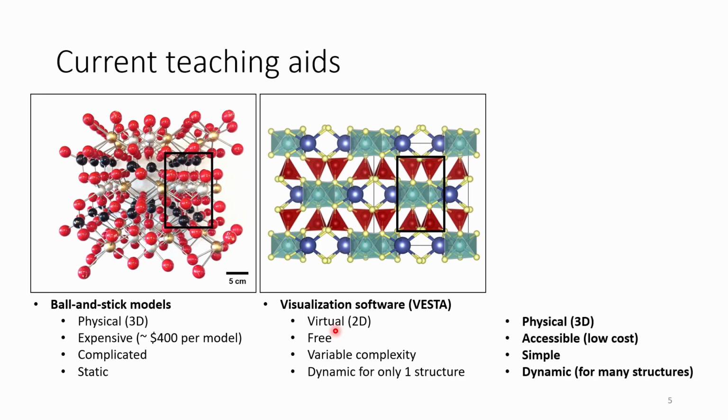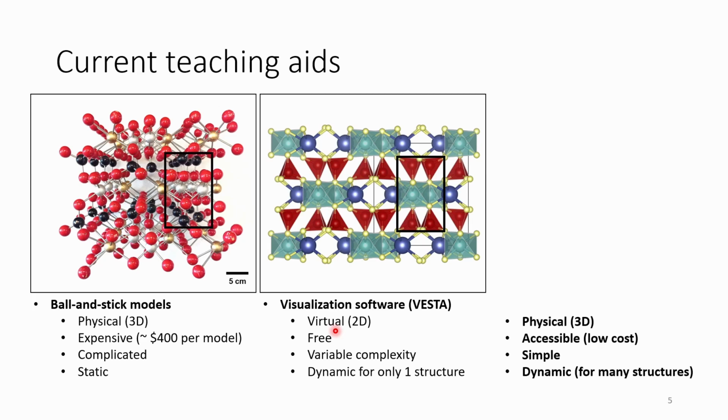So an ideal teaching aid that would help us look at these structures would be physical, so it would be 3D so that we can actually move it around. It would be accessible, so that it'd be quite low cost, so it's affordable for everyone to use. It's simple, so we don't need a lot of understanding of the structure to understand the relationships between these minerals. And it's dynamic, so we can actually use the same structure for many different structures.